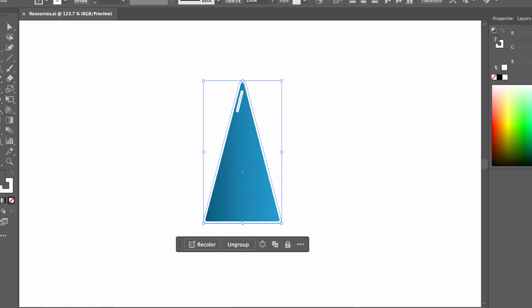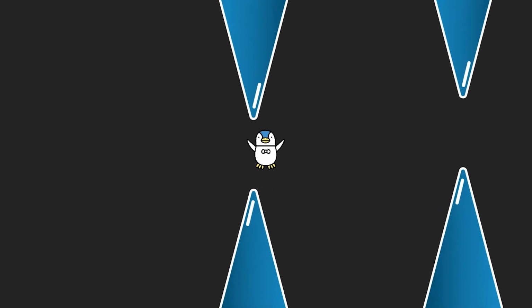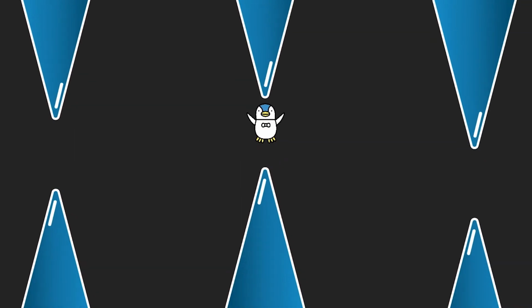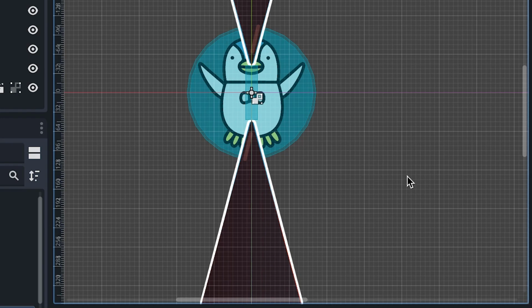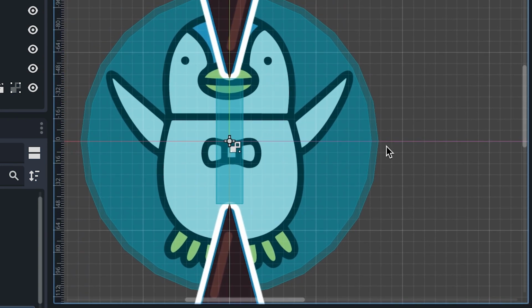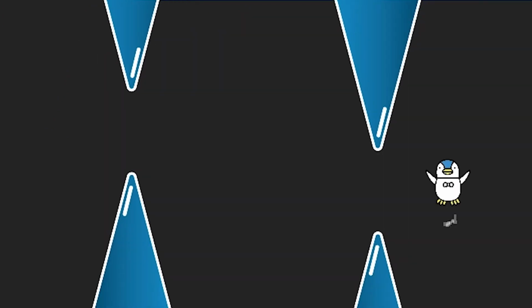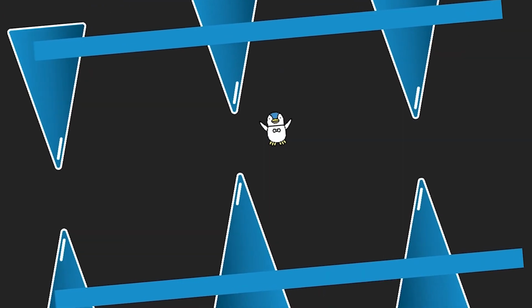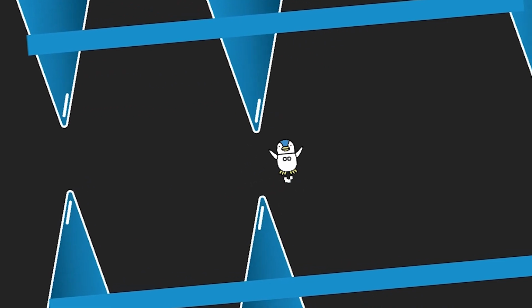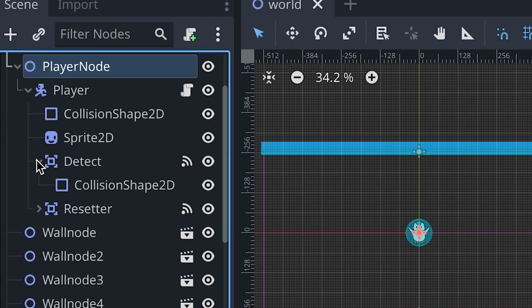If you ask me why is the camera so off-centered, I have no idea. Anyways, I fixed that and drew some spikes to represent the icebergs the penguin has to dodge. Instead of moving the player and camera to the right, I moved the spikes to the left instead. However, I kinda screwed up and made the player too big when combining the spikes and player into one scene. Whoops! Each spike is a prefab or node, and I spawned a new one when one goes off screen. I then gave each spike a randomized Y offset to make them more unpredictable. Perfect. I love how Godot made different components of the game so organized, but you probably don't care, so yeah.